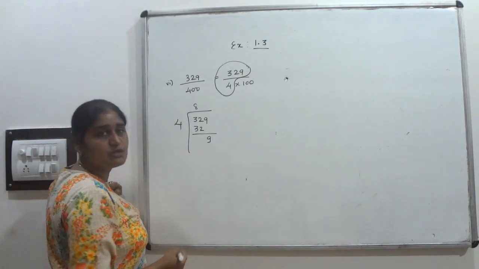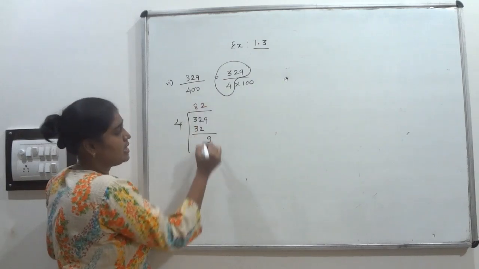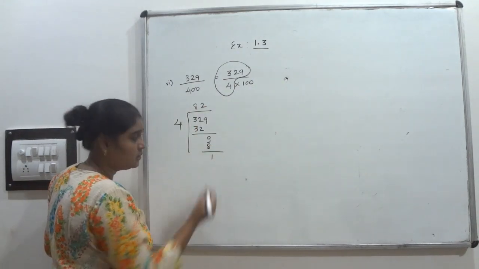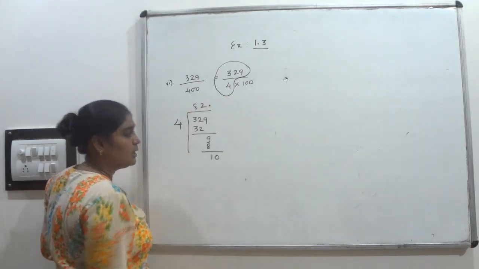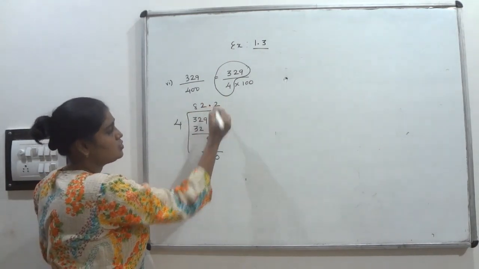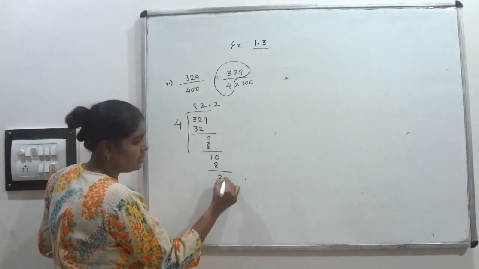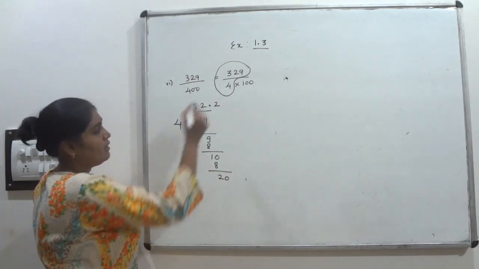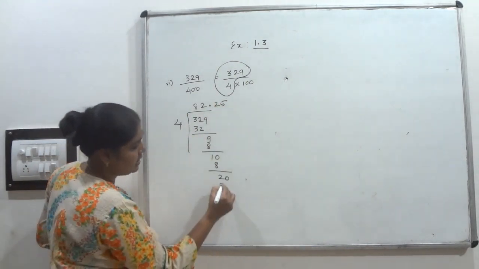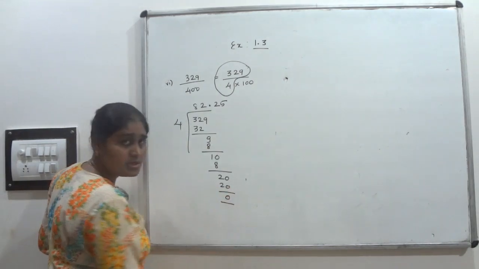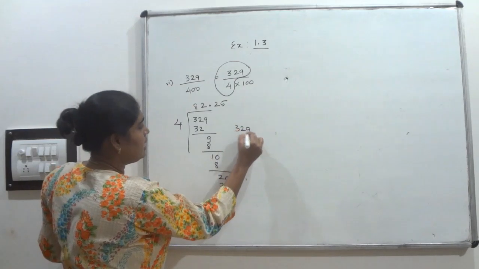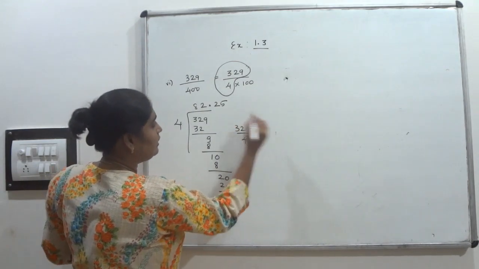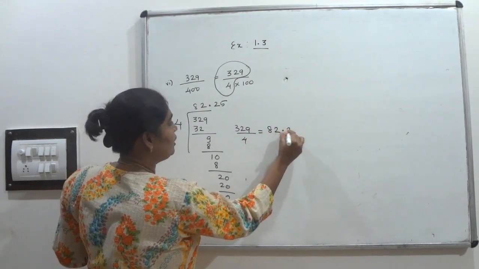And 9, how many times will it go? 2 times. 1 is the remainder. So again I have to keep point 0. So keep the point here. How many times will it go? 2 times, 8. Remainder is 2. So 20. 5 times. So I will get 20 here. Remainder is 0. So for 329 upon 4 you will get the decimal expansion 82.25.